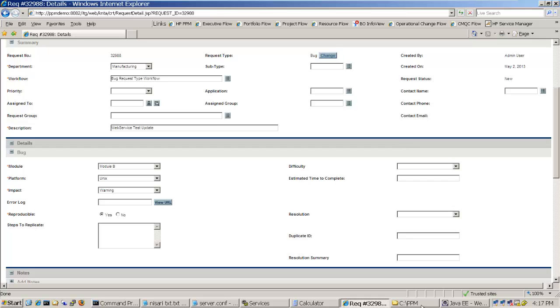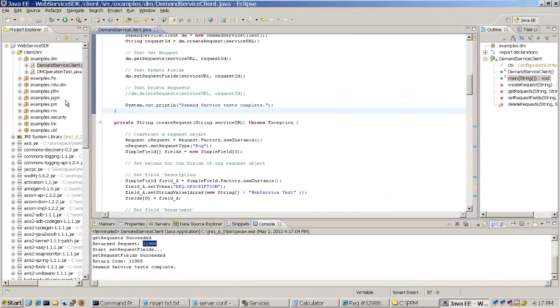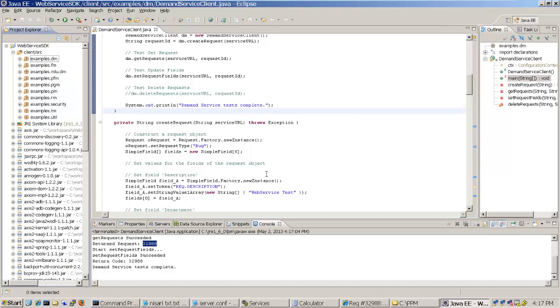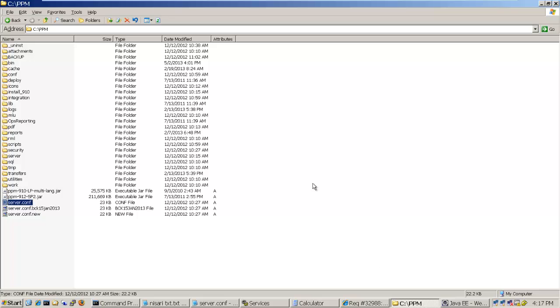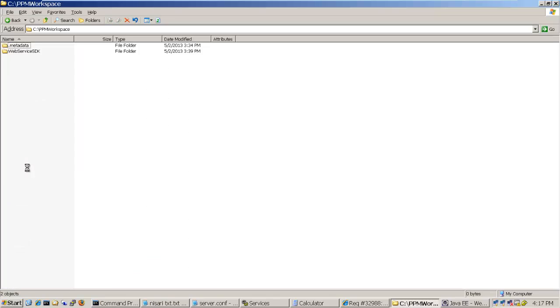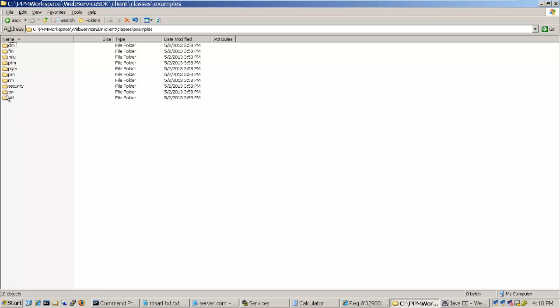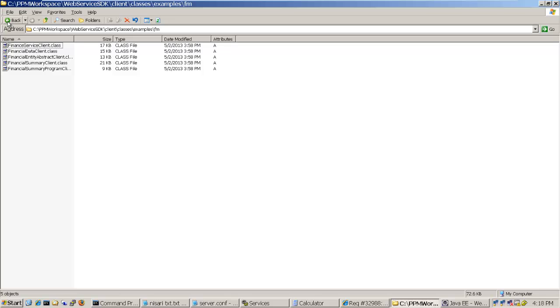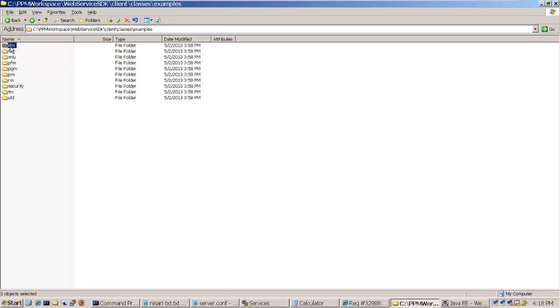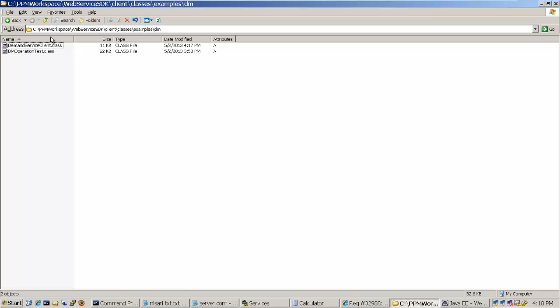So this is how we set up the web service initially, and you'll be able to make use of any of the existing example files, or you'll be able to create your own here. So now let's go and verify what we have in the PPM workspace folder. Let's go to the client folder, and you can see the class files are already created. And since it was compiled, the files got created for all the modules.